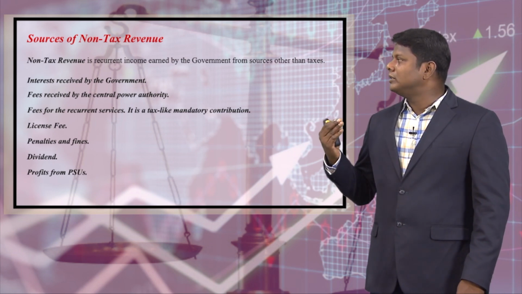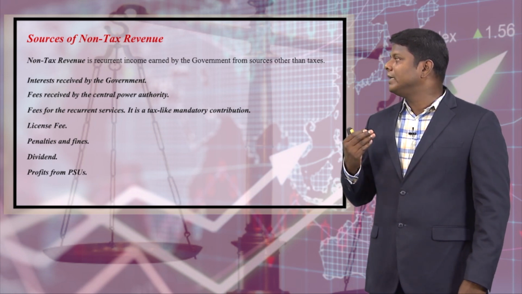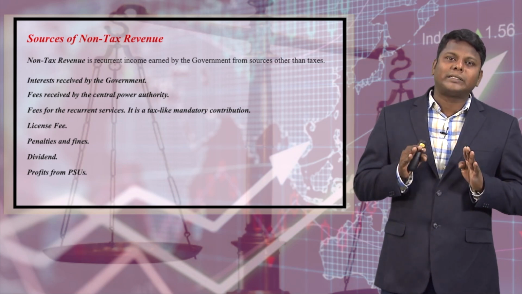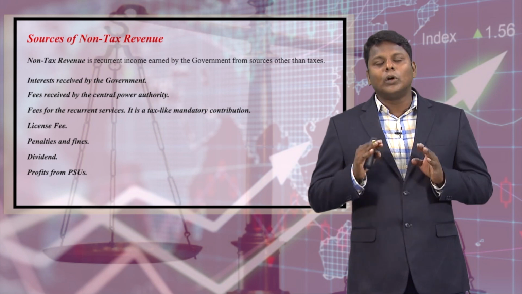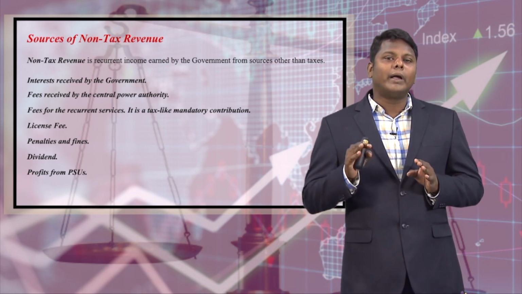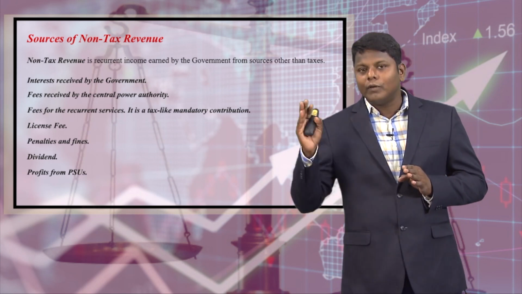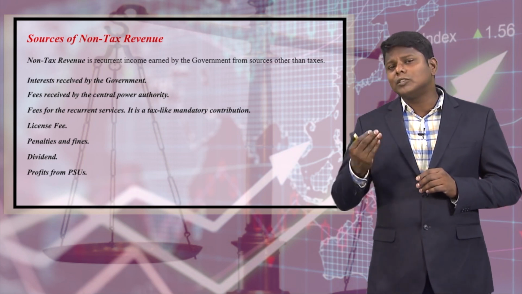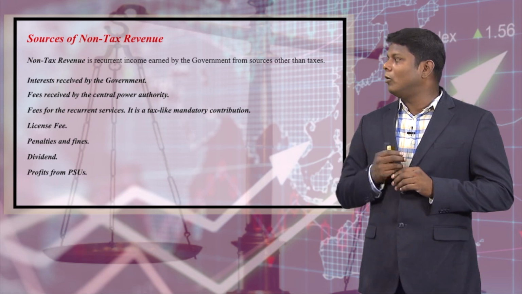Non-tax revenue is recurrent income earned by the government from sources other than taxes. This non-tax revenue is a recurrent source of revenue to the government, because it does not come from taxes. From where will this money come then? See, interest received by the government.